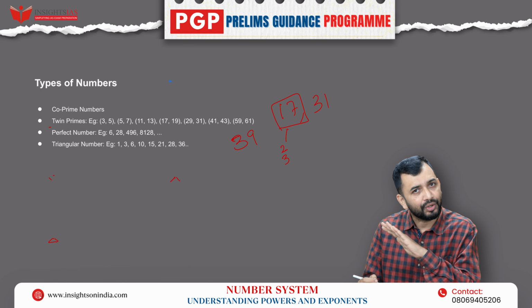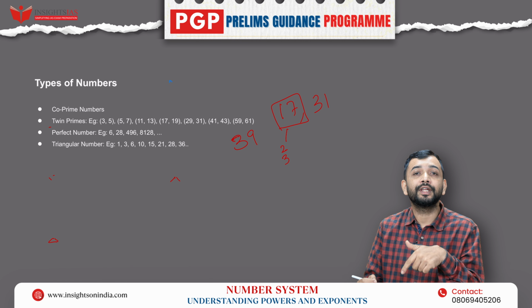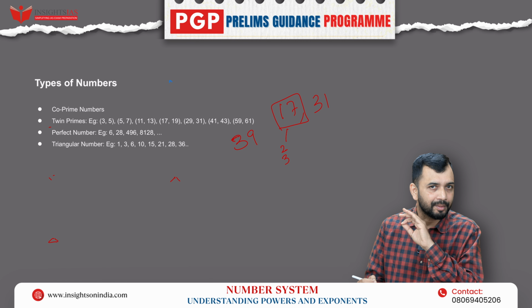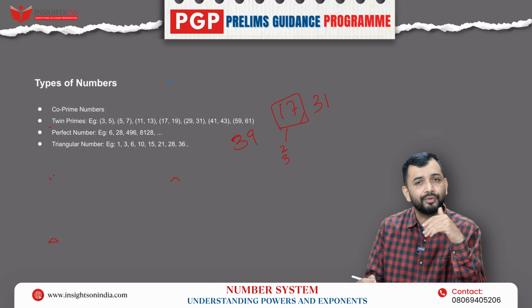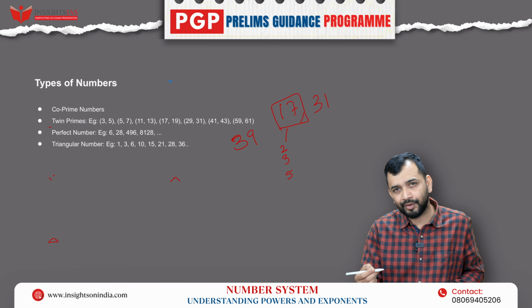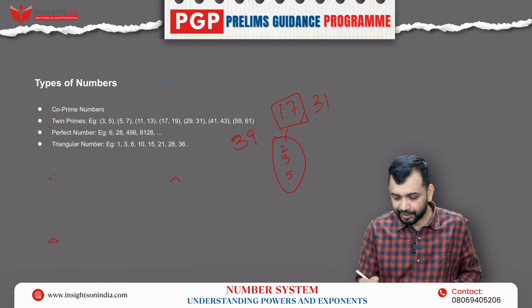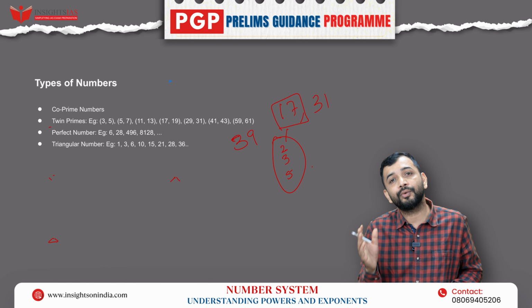Do I need to check 4? No. Why? Because 4 is nothing but a multiple of 2. You only check prime numbers. You don't need to check a number which is not a prime number. The next prime number is 5. Again, 17 is not divisible by 5. So I can say that, again, should I check 6, 7? No, because what are we supposed to check?